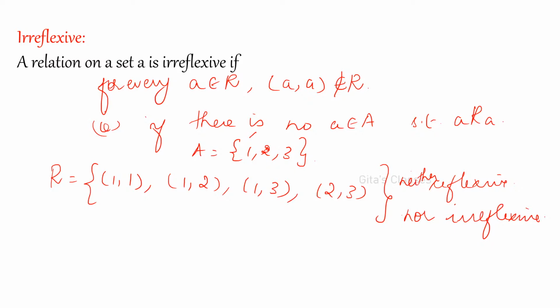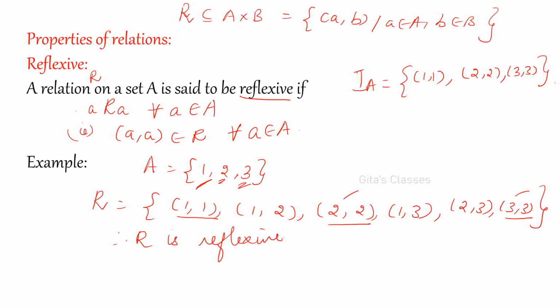Now I will get a doubt: if it is not reflexive, what is the condition for reflexive? Every element should be related to itself. And for irreflexive, every element should not be related to itself. You should not have (1,1). You are not supposed to have (2,2). You are not supposed to have (3,3). So, if it is not reflexive, can you say that it is irreflexive?